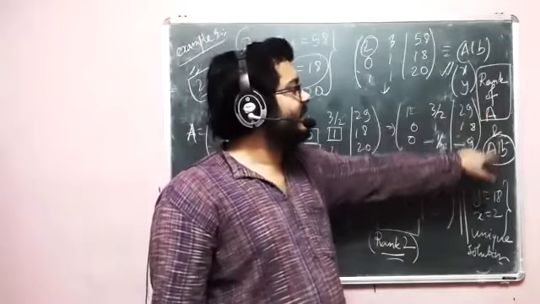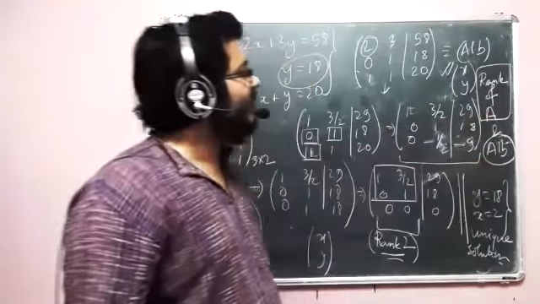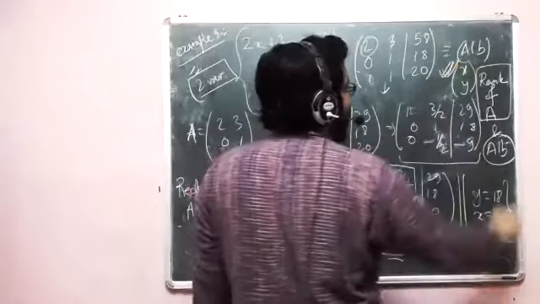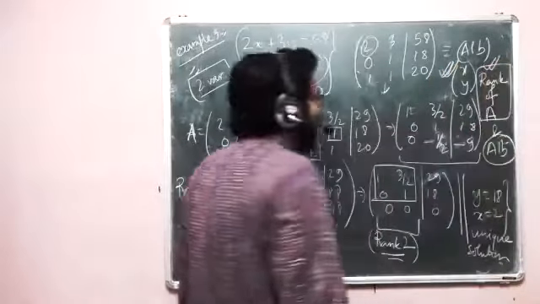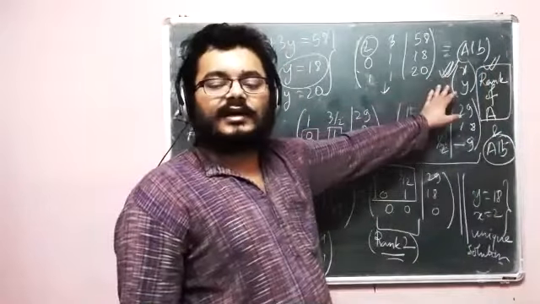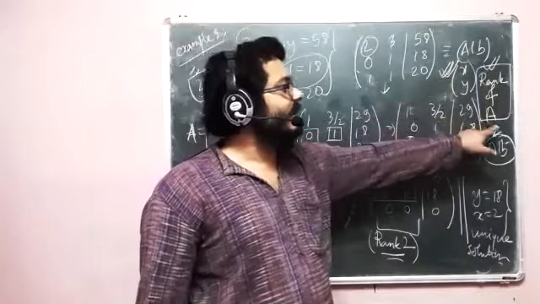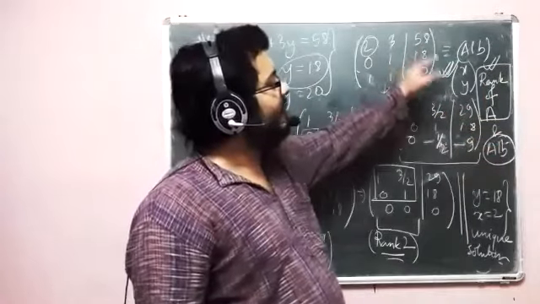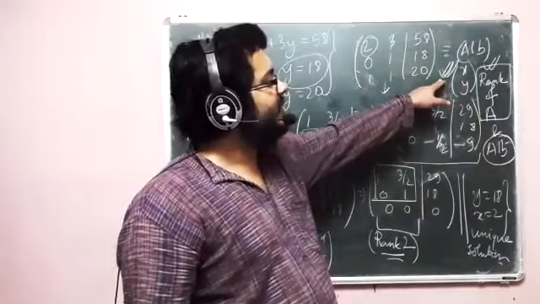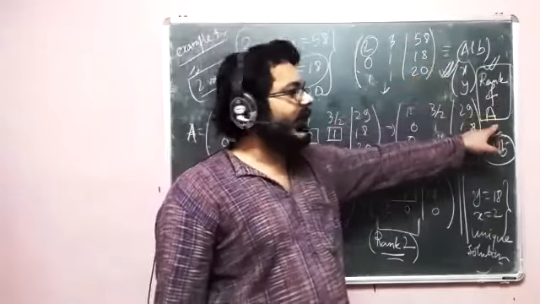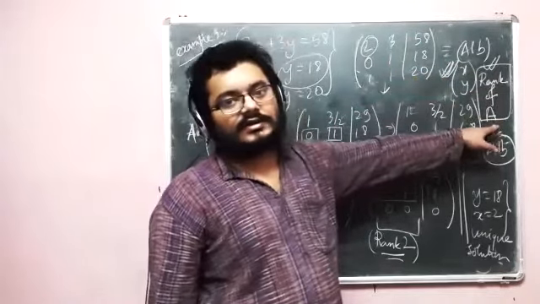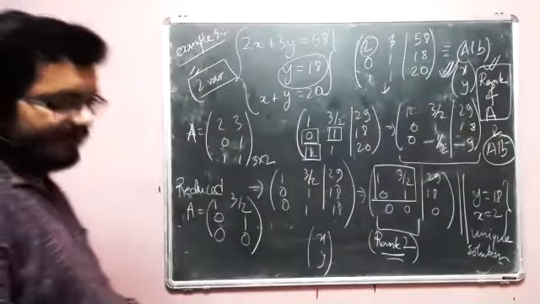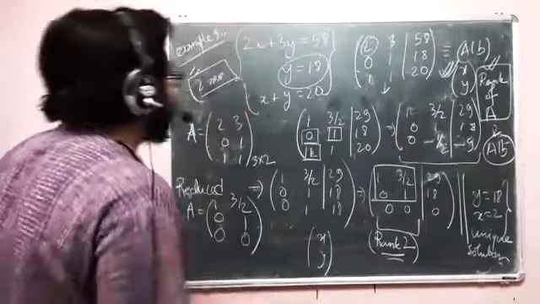And given that these two are equal, now we look into whether the components in a vector and the rank of A are same. If the number of components of the vector is higher than the rank of A, then I have infinite solution. And if the number of components of the vector is equal to the rank of A, then I have unique solution. So this is the complete scenario that we are dealing with. Okay.